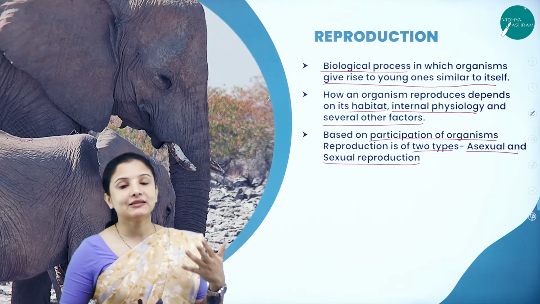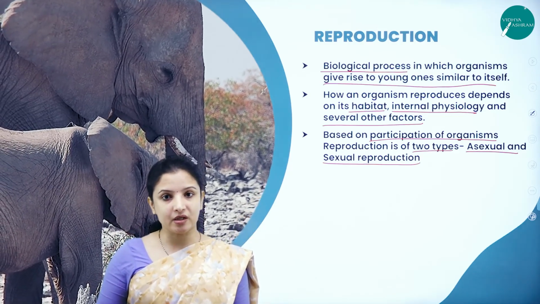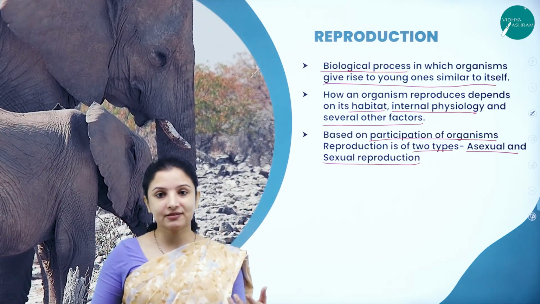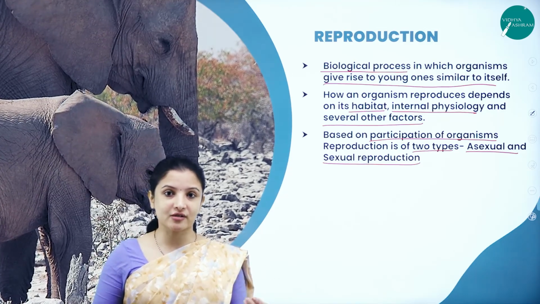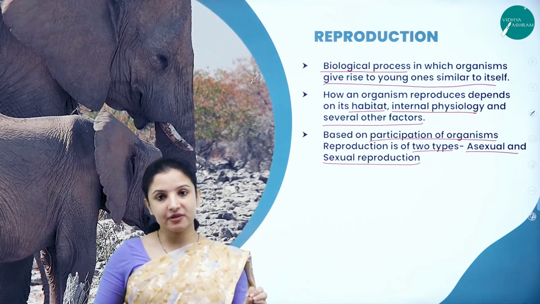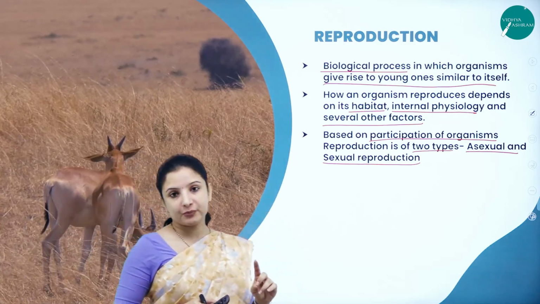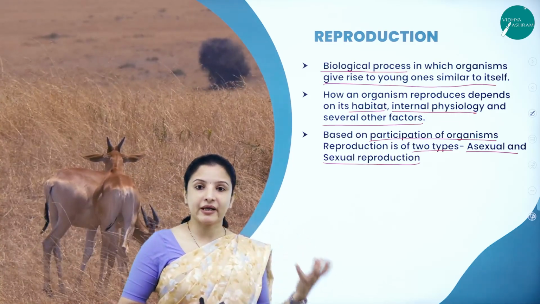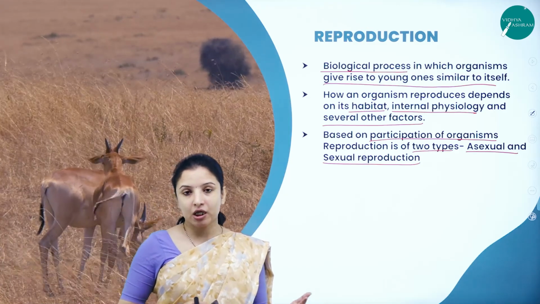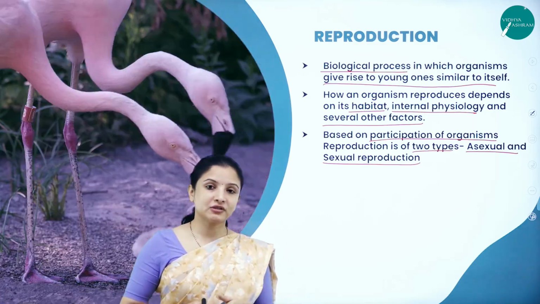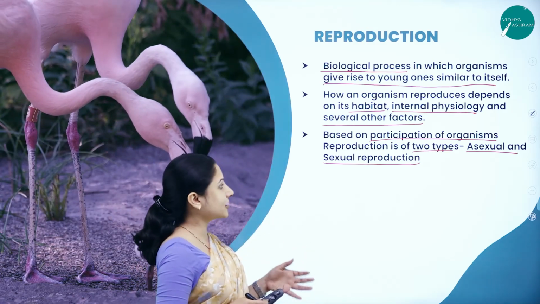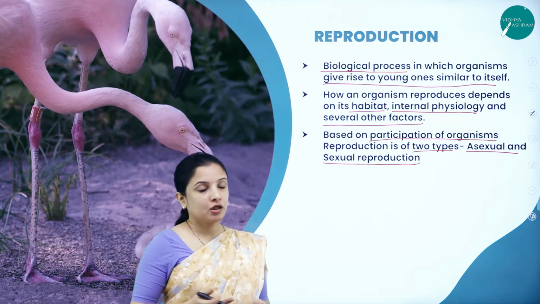Say for example, I'll tell you by taking the example of human being. In human beings, we exhibit sexual form of reproduction, right? Wherein the male sperm is involved and the female egg is involved. But in asexual form of reproduction, nothing like the male gamete and the female gamete are involved. So how do they reproduce in asexual method and how in sexual method? We shall look into it.